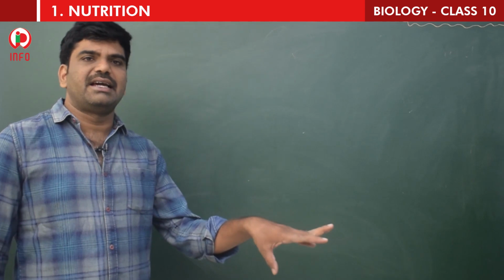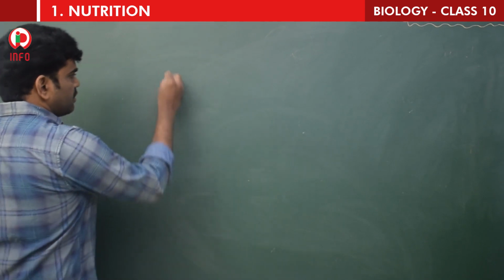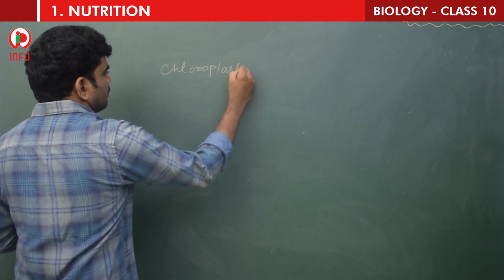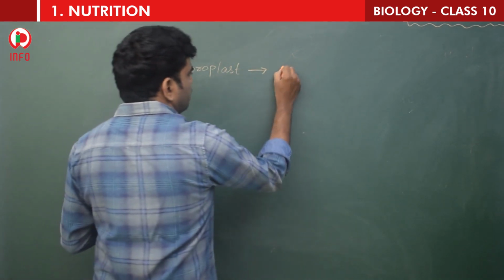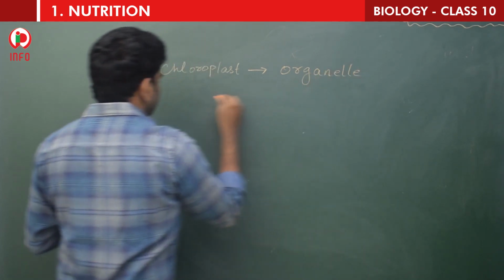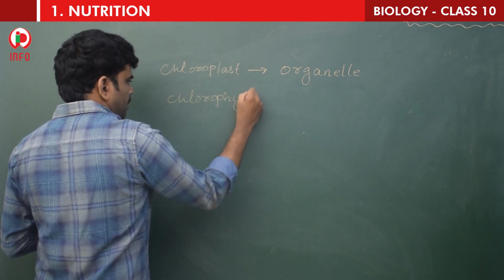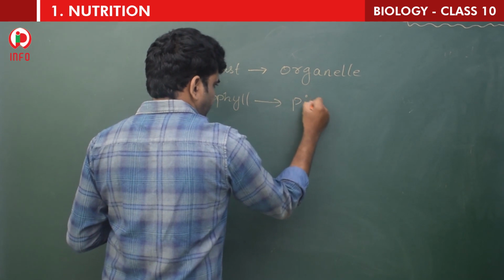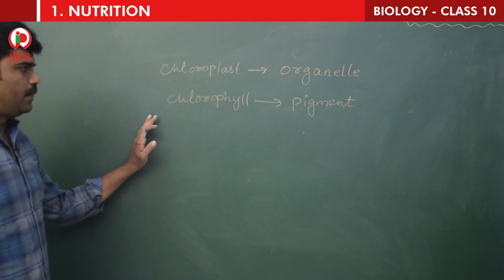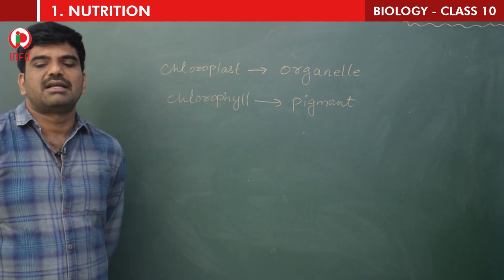So chloroplast is an organelle, whereas chlorophyll is a pigment. There is a difference. Chlorophyll is a molecule or a pigment which is present in the chloroplast. So chloroplast is a cell organelle.